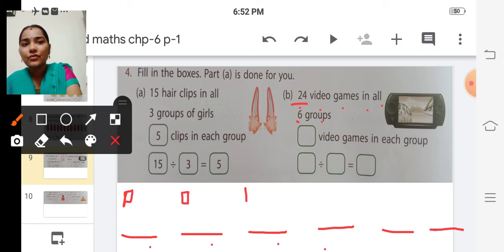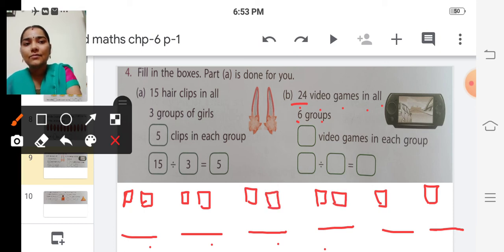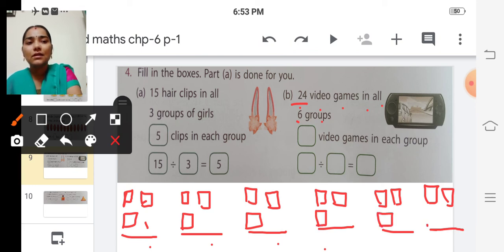Shall we? Yes. So 1, 2, 3, 4, 5, 6, 7, 8, 9, 10, 11, 12, 13, 14, 15, 16, 17, 18, 19, 20, 21, 22, 23 and 24.